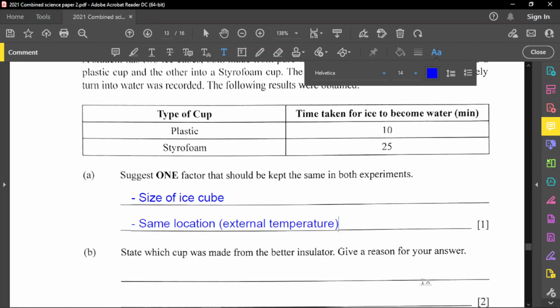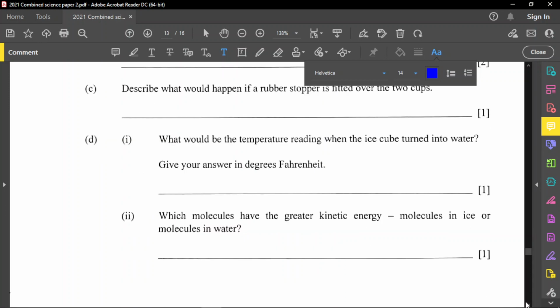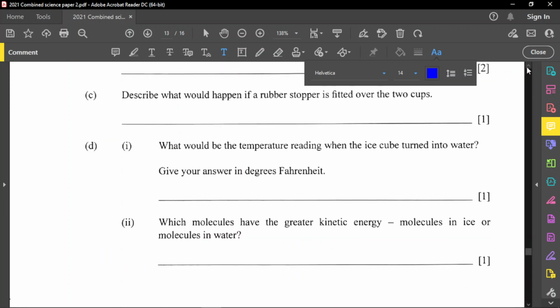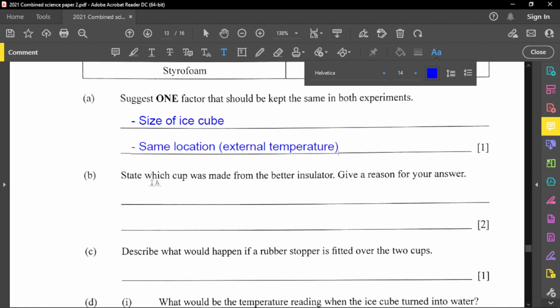Now for part B, it says state which cup was made from the better insulator. Give a reason for your answer. And of course, styrofoam is the better one because it takes a longer time to melt. So notice here, from ice to water, it takes 25 minutes. The plastic only takes 10 minutes. So therefore, the styrofoam is the best insulator. It takes a longer time for the ice to melt. So let's put it right here: styrofoam is the best. Styrofoam is the material right here.